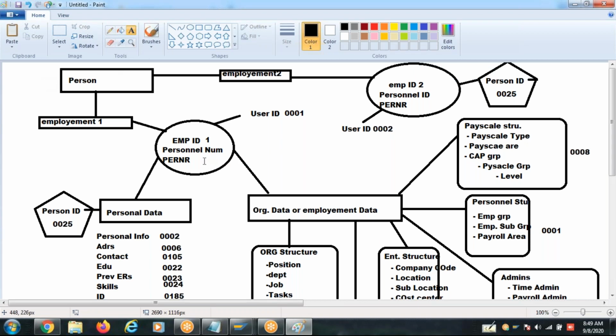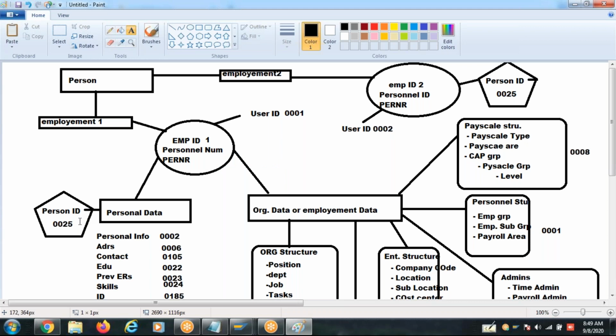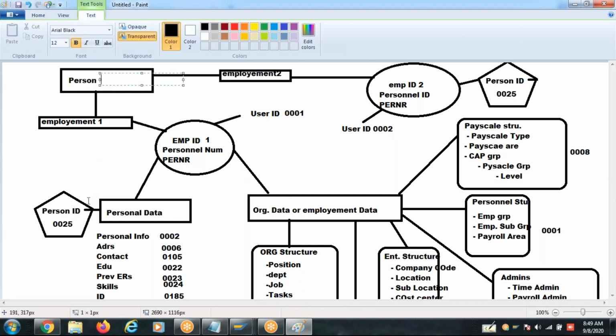Employee ID is used to identify employment. Person ID is used to identify the person's biographical information.